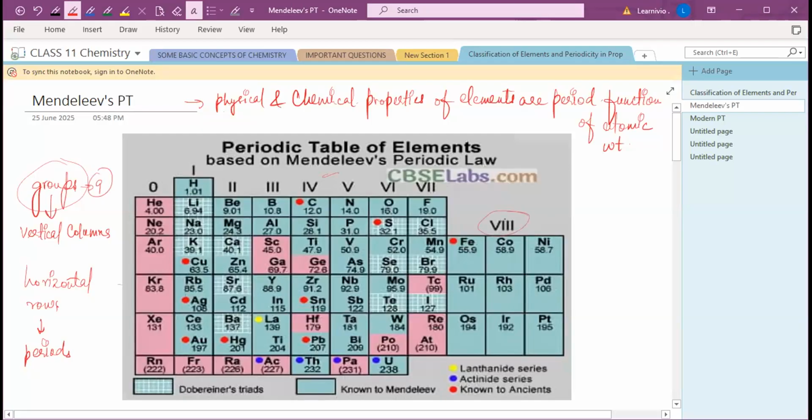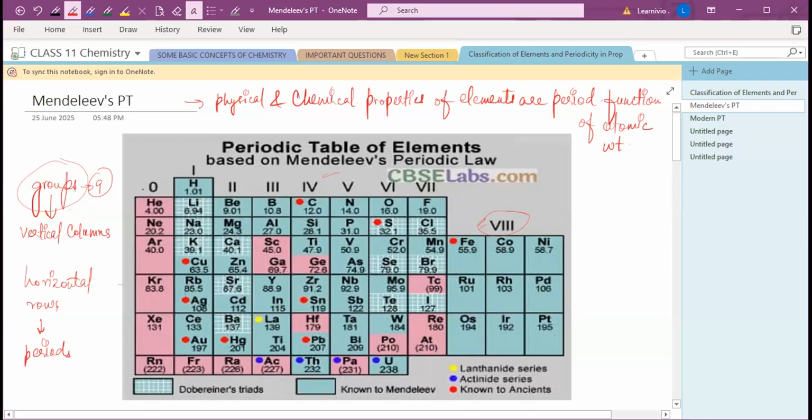Because the 8th group has 9 elements, which are arranged in triads. So this whole group is known as 8. The 8th group is a bit different because it has 9 elements and they are arranged like triads.